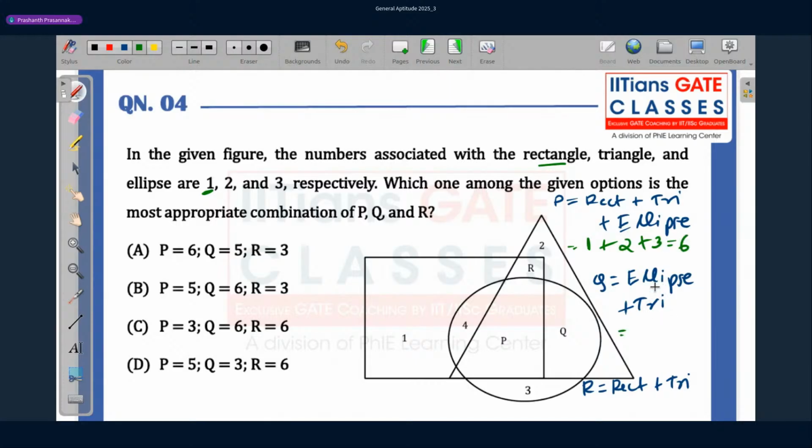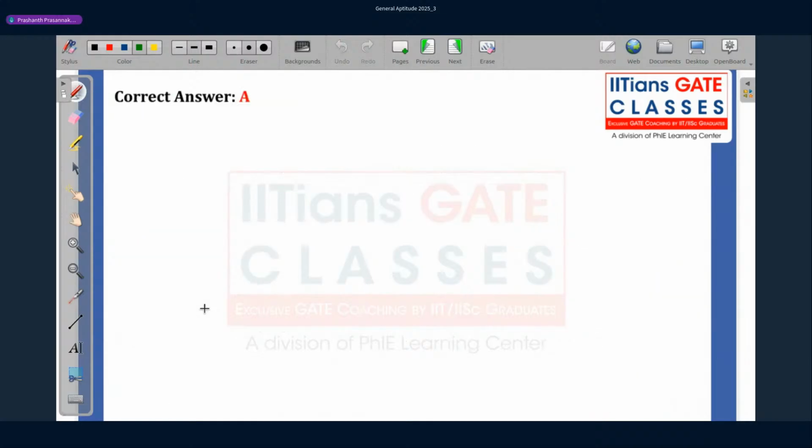Q is ellipse plus triangle, 3 plus 2, so this is 5. R is rectangle plus triangle, which is 1 plus 2, which is 3. So P is 6, Q is 5, and R is 3. No other options are matching, so only option A. Moving ahead.